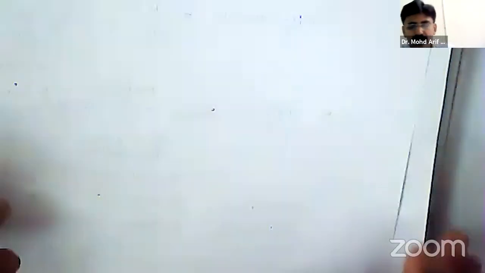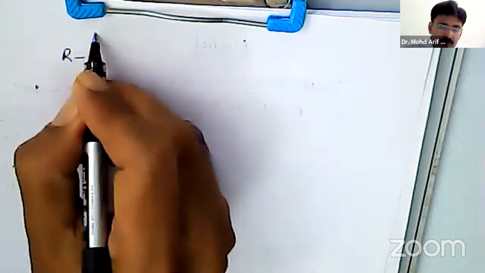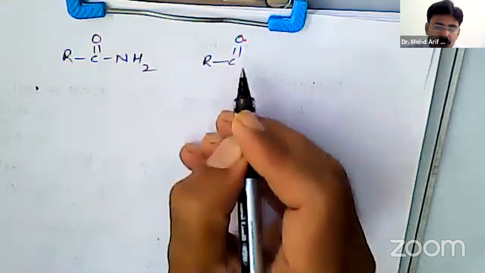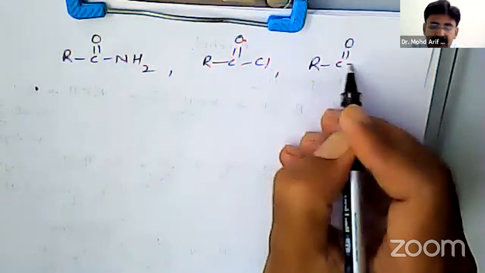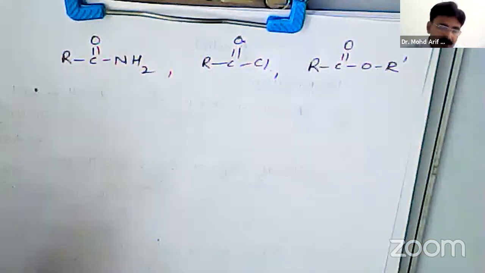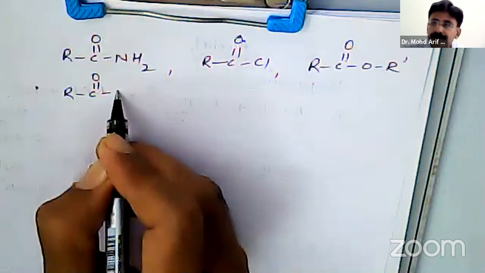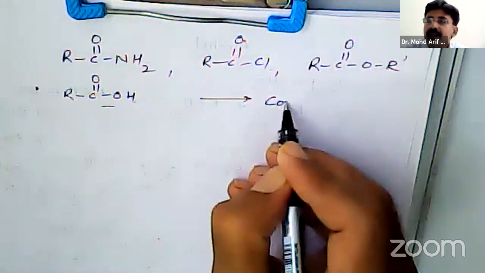Lithium aluminum hydride, being a strong reducing agent, will reduce amides, RC double bond O NH2, acid chlorides, esters, and carboxylic acids into the corresponding alcohols.